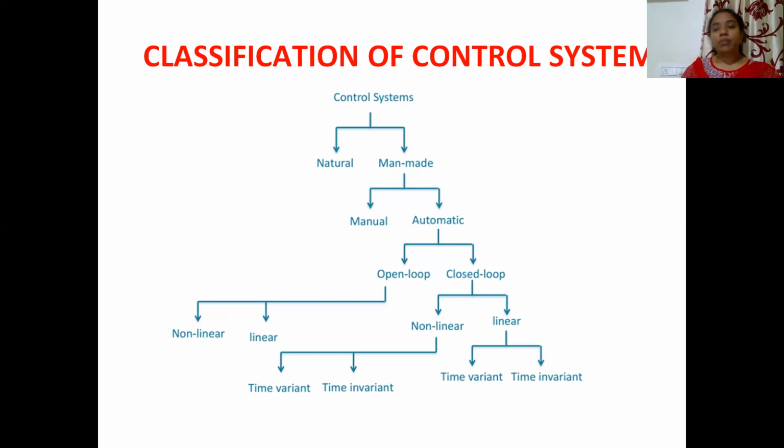Now, within automatic control systems, there are open loop systems and closed loop systems. Then from open loop systems, there are non-linear control systems and linear control systems. Now coming to closed loop control systems, there are again subdivisions, which are non-linear control systems and linear control systems. In non-linear, again you have time variant and time invariant. Next, coming to linear, there are time variant and time invariant kinds of control systems. These are the different classifications of control systems.